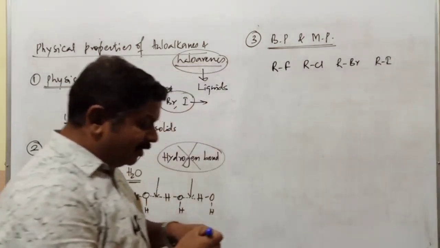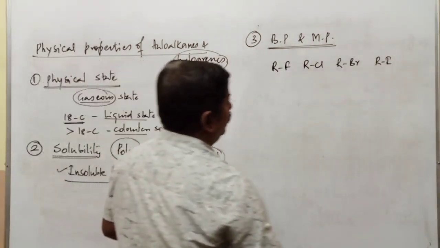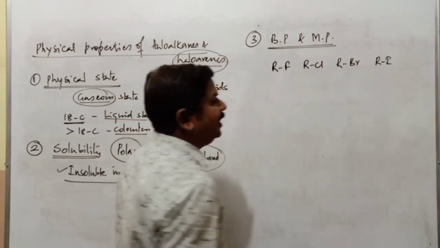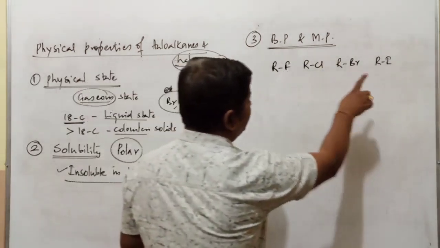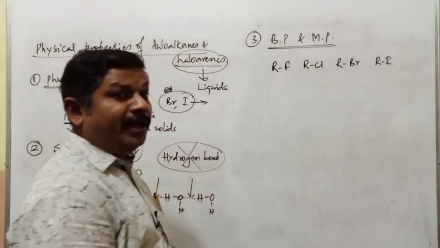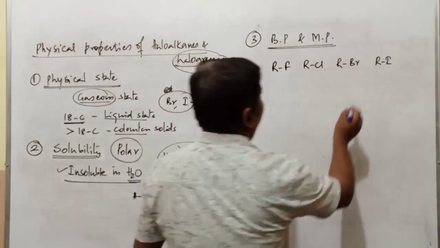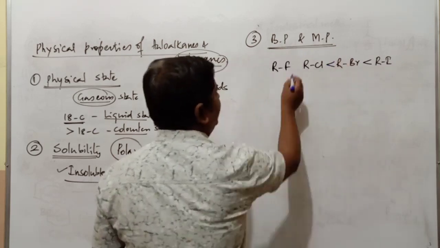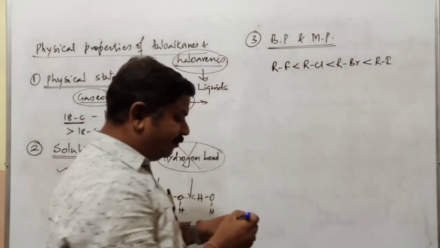Which one has the highest boiling point? The boiling point of alkyl iodide is maximum, more than bromide. Bromide is more than chloride, and chloride is more when compared to fluoride.